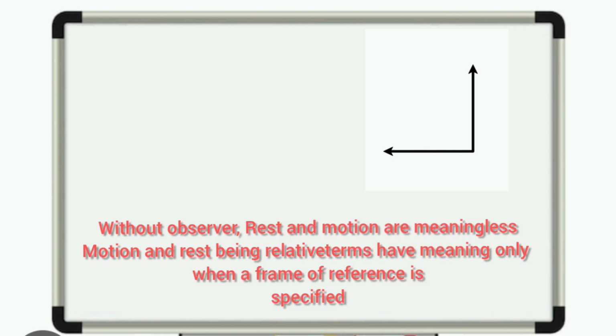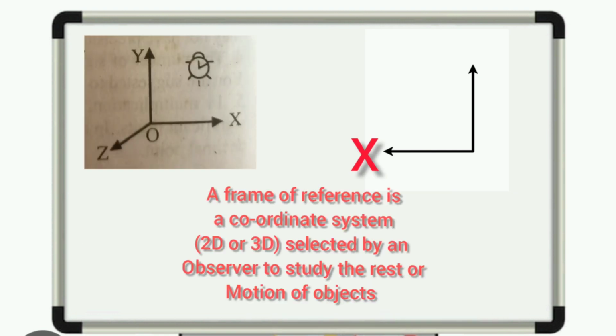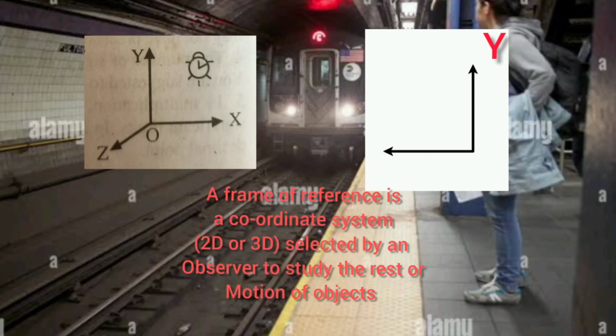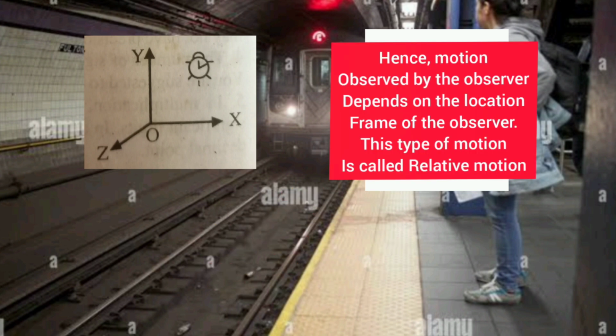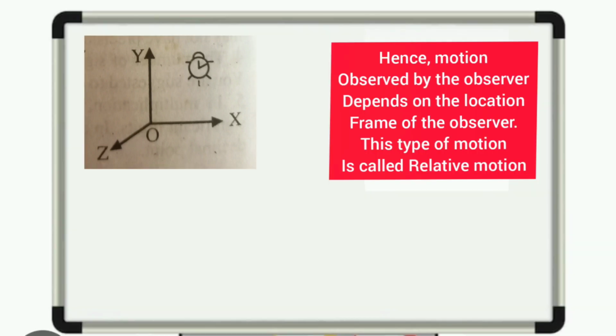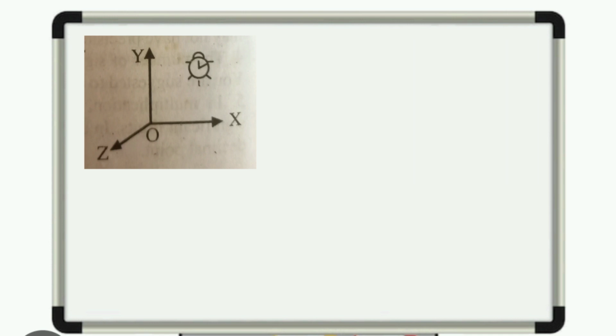Motion and rest being relative terms, they have meaning only when a frame of reference is specified. A frame of reference is a coordinate system selected by an observer to study the rest or motion of an object. Hence, it can be concluded that the motion observed by the observer depends on the frame of the observer. This type of motion is called relative motion.